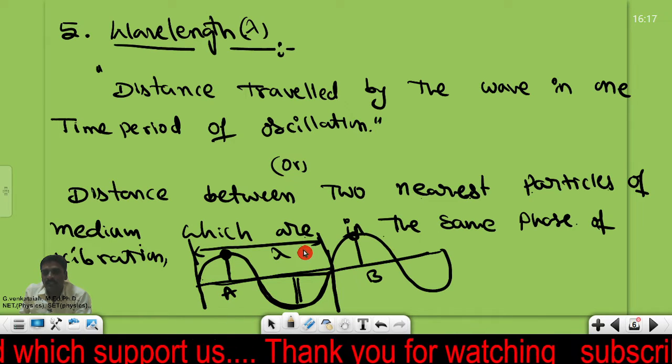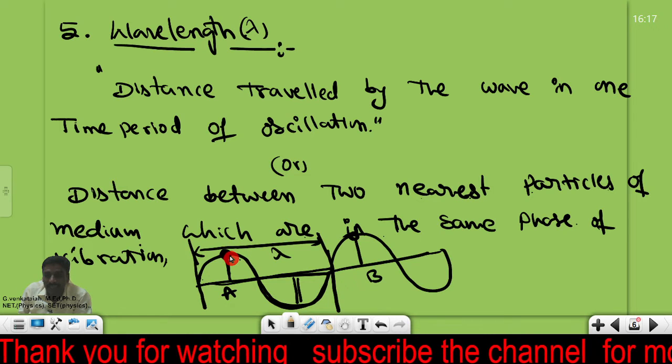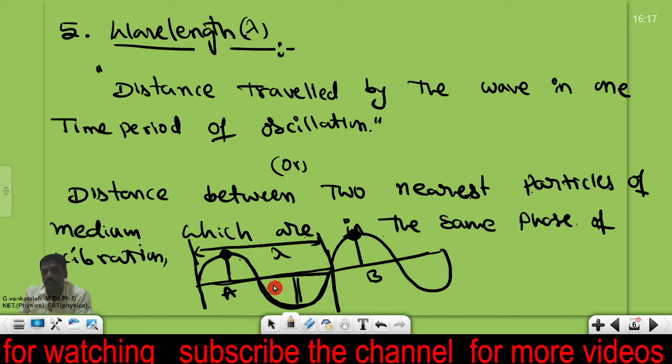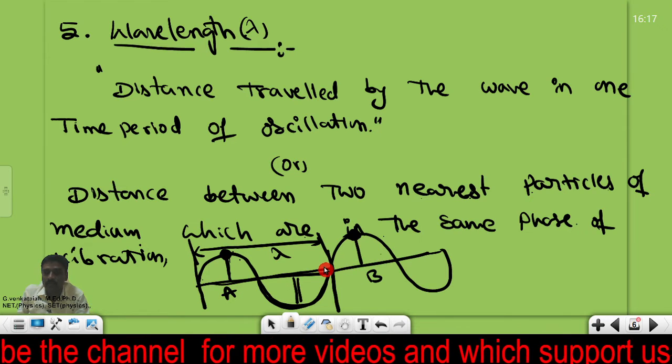The distance between the same phase of the particle, the first phase of the first particle and the next nearby same phase of the particle, the distance between these two is named as a wavelength.